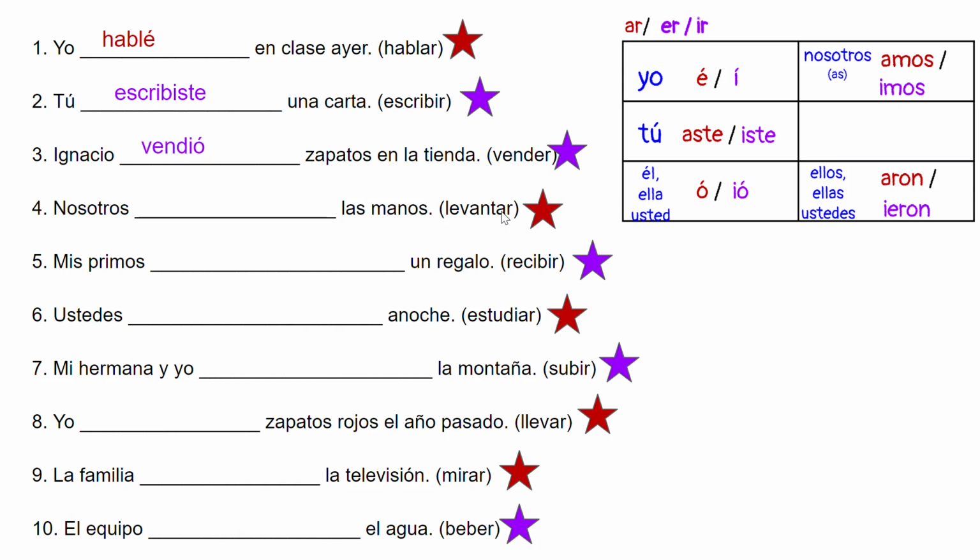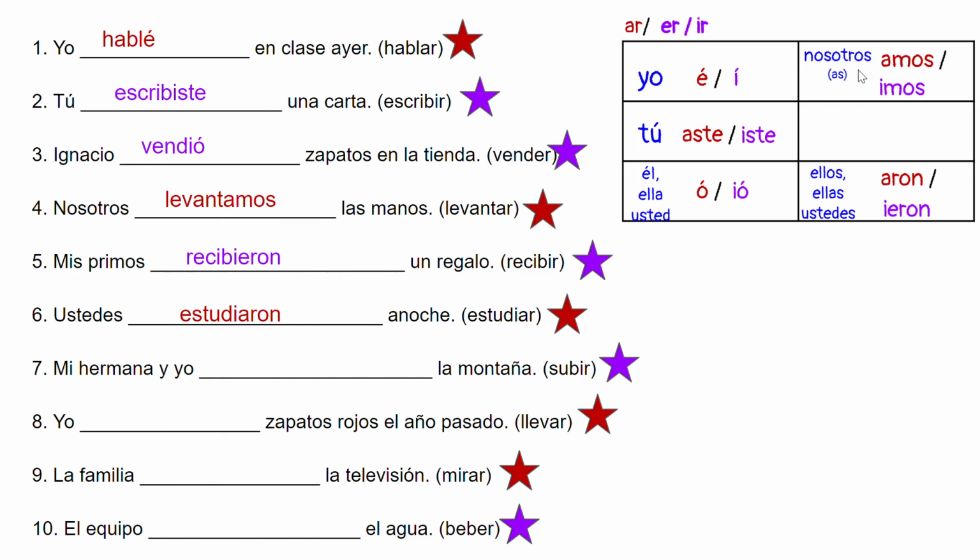Nosotros, like present tense, levantar, levantamos. Mis primos are ellos, they. This is an IR verb, so take this ending. Recibieron. Ustedes, down here, means you all, third person plural. AR verb, take the red one. Estudiaron.